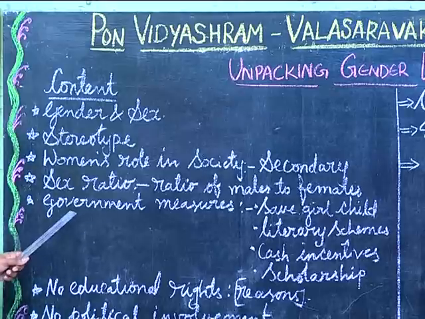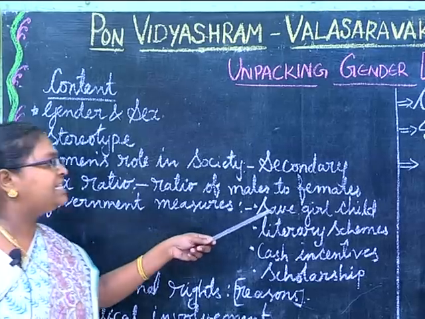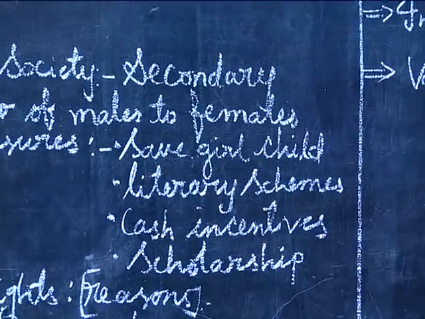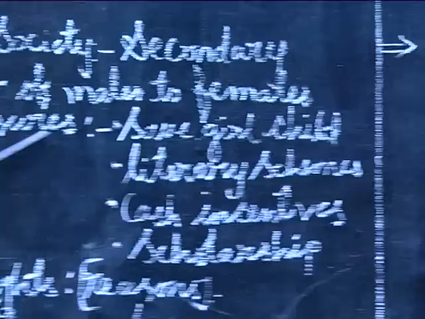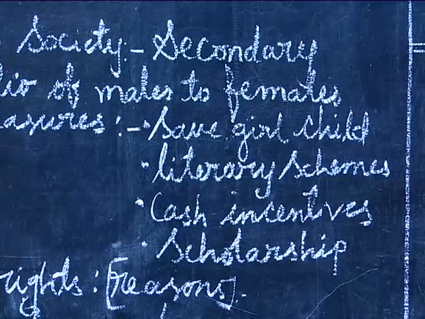The government has taken measures to eradicate the evil problem of female infanticide, and one is the Save the Girl Child program, initiated by the government in certain states where more killing of girl children takes place, so as to motivate people about the importance of the girl child.